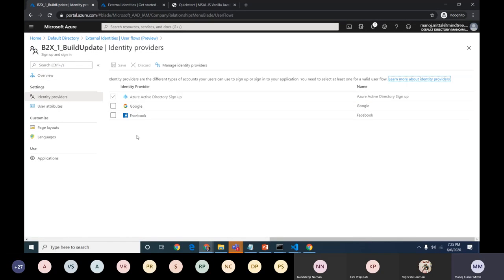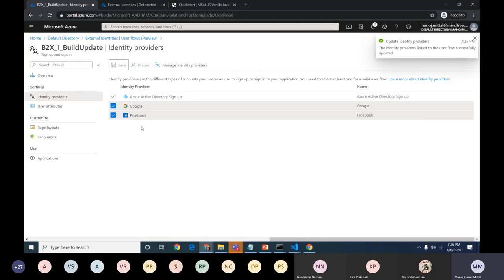Whatever identity provider I have created, it will be listed here. It's up to us in this particular user flow which identity provider we need to use. We can select Facebook or Gmail if you want to use both. Just click on save, and it will be integrated with the particular user flow. Then this user flow we can map with the new applications we have created.